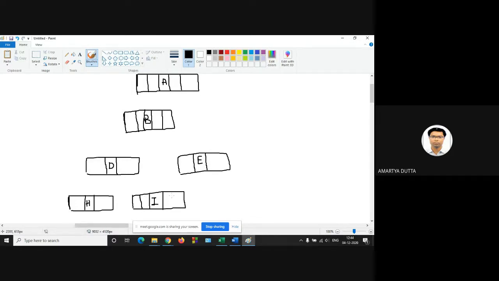So this is the actual node structure for a threaded binary tree with root node or head node. This is very important for exam purpose.